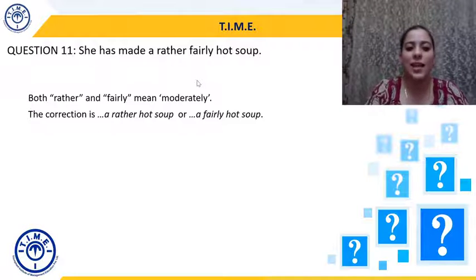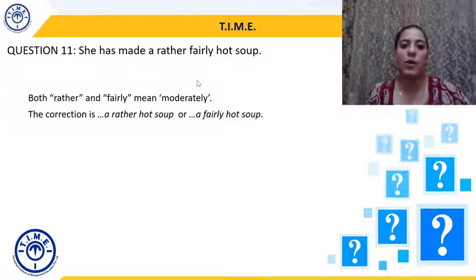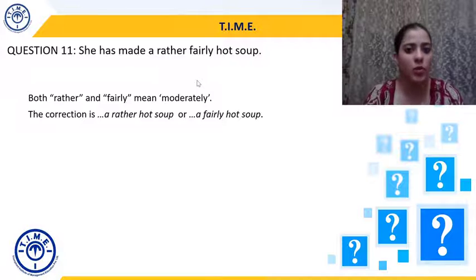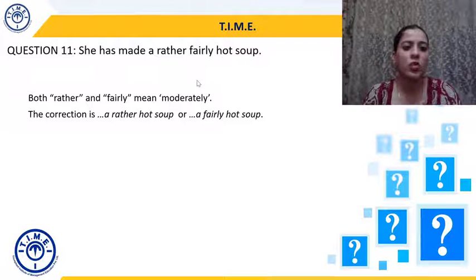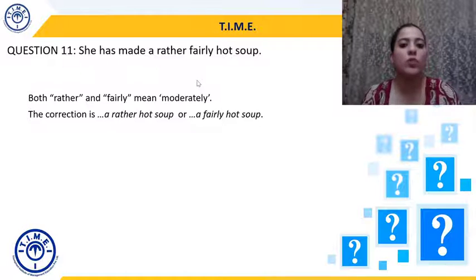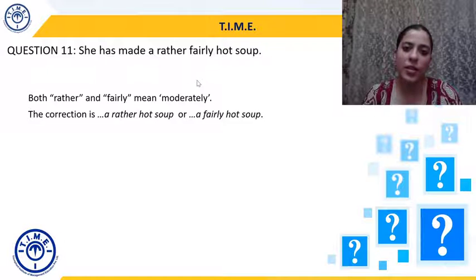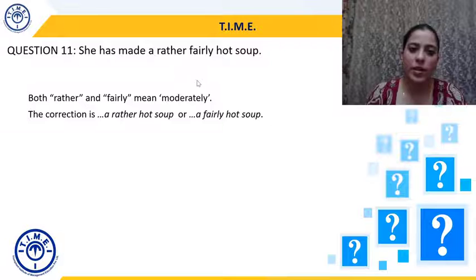So you can either take rather or take fairly, but you can't take both of them together, because both of the words have the same meaning, which is moderately.